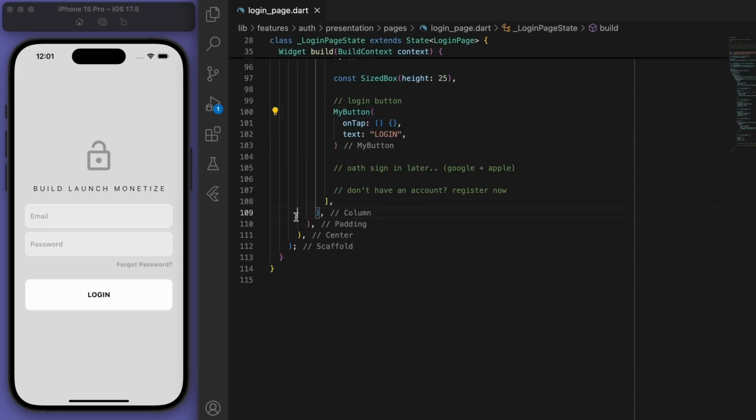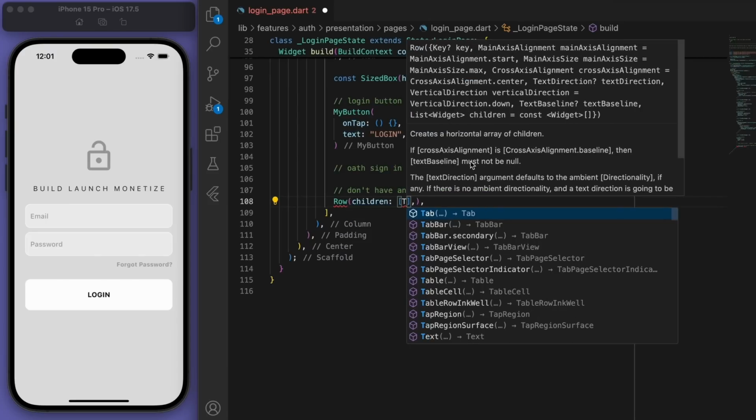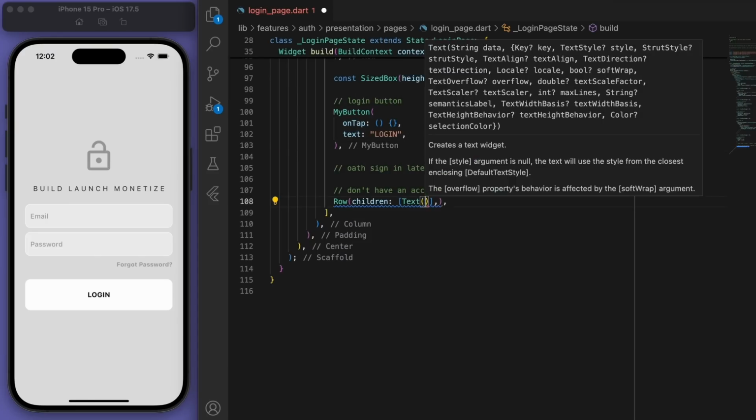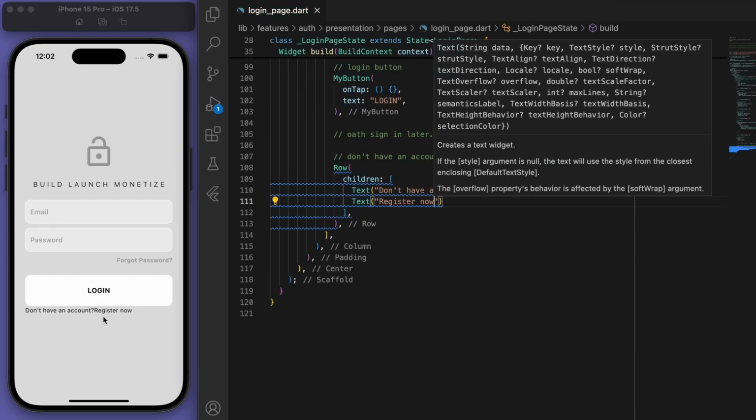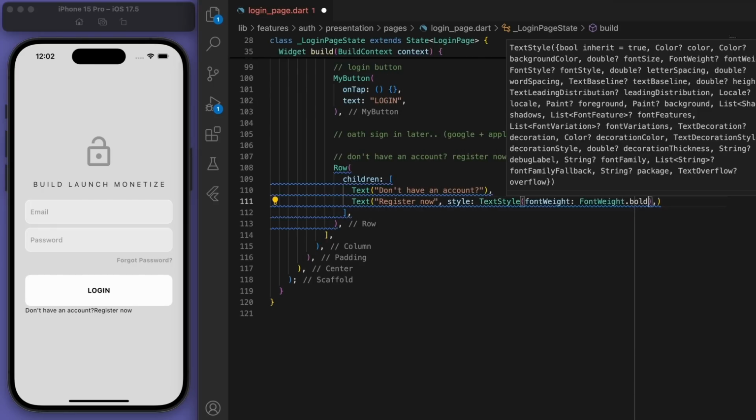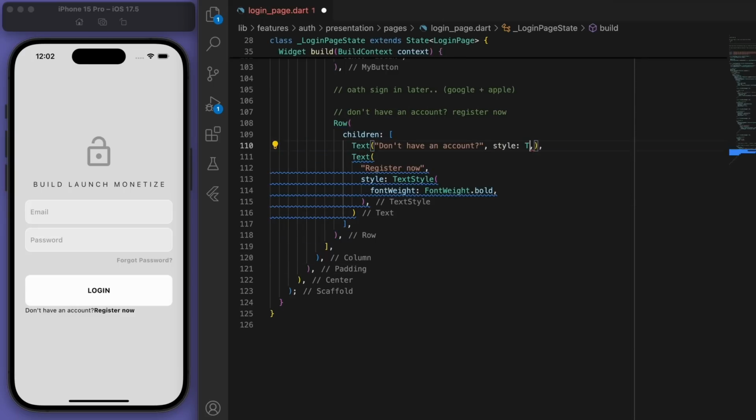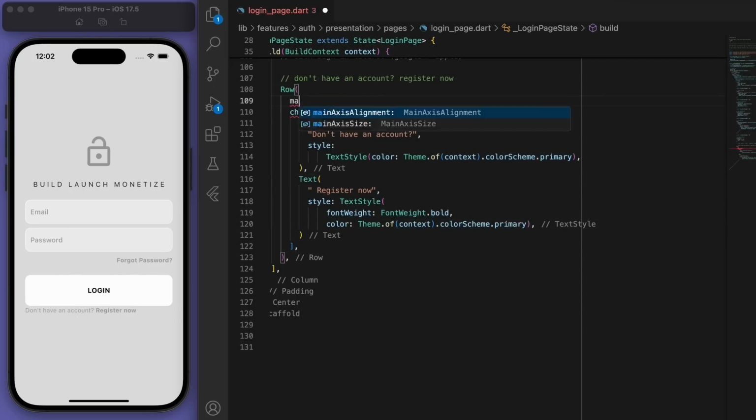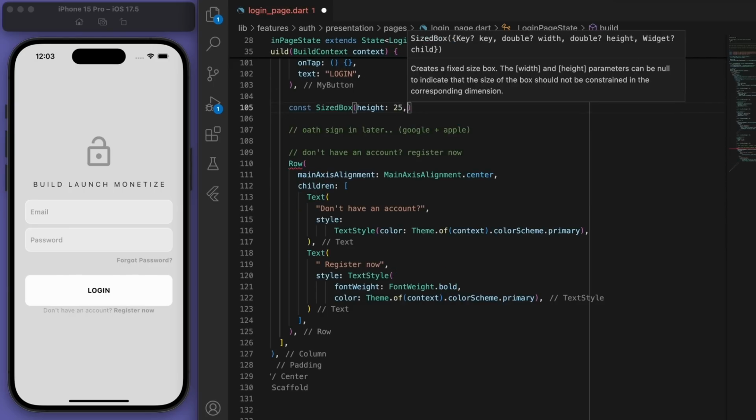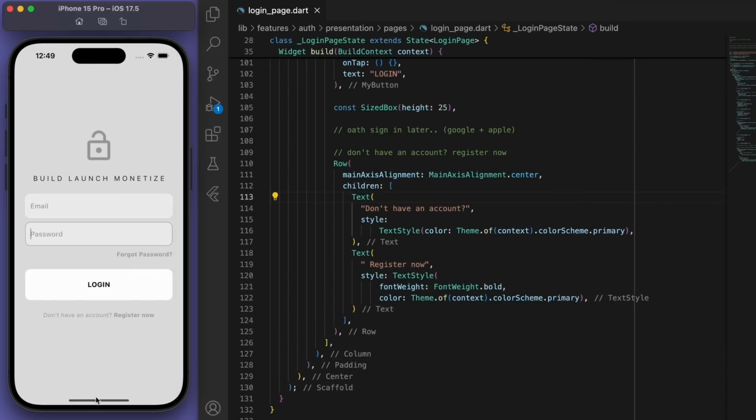Cool, now the OAuth sign-in, like Google and Apple, we're going to do that just a little bit later. Let's just finish off the very bottom. I want to have a section to say, don't have an account? Then register now. Sweet, that's looking pretty good.